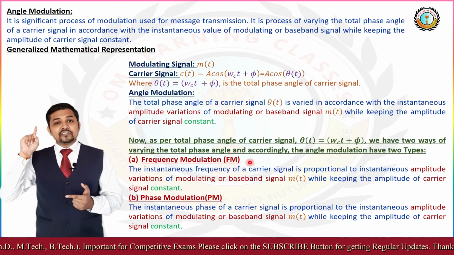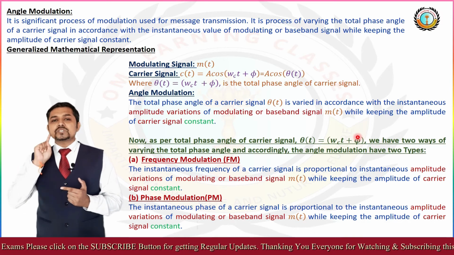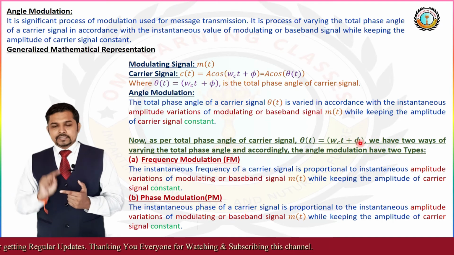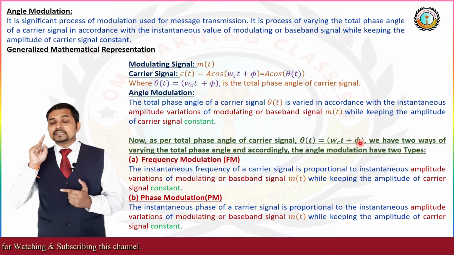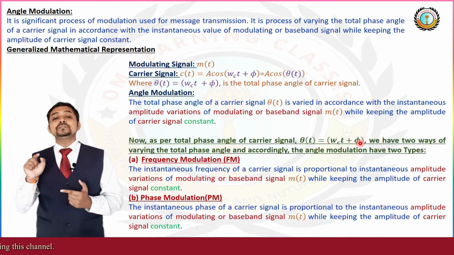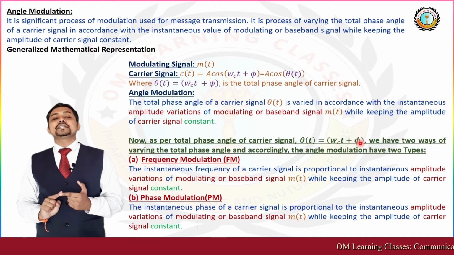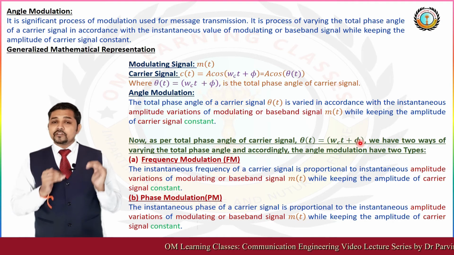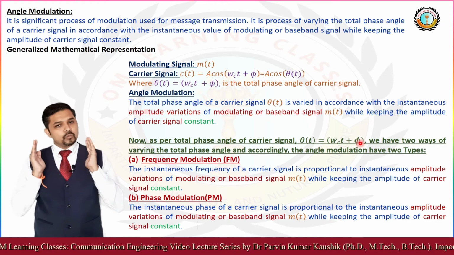And if the phi is varied according to the instantaneous value of amplitude variation of the modulating signal, then theta t becomes theta i t, and at that point we can say that it is phase modulation. And both frequency modulation and phase modulation are types of angle modulation.